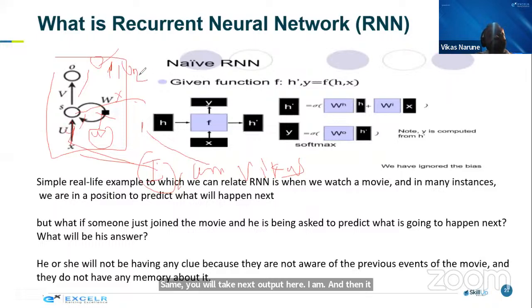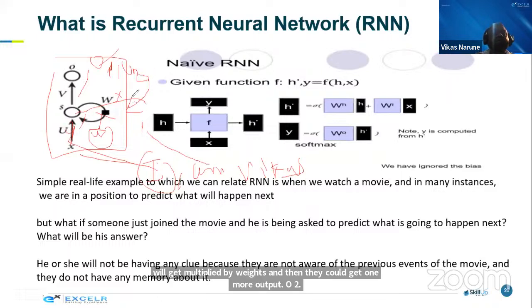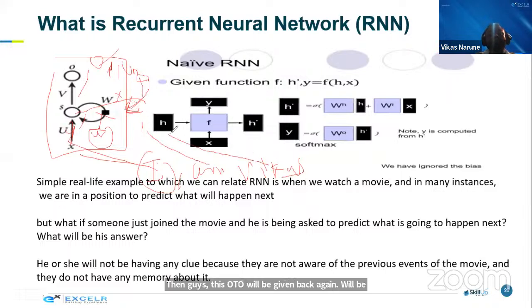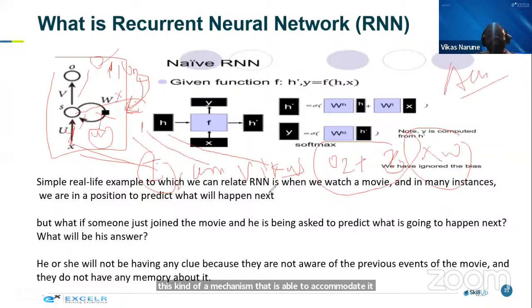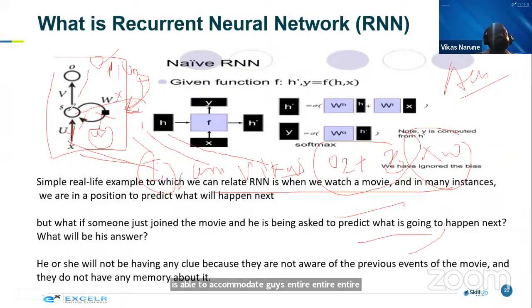Then, guys, this O2 will be given back again, and then it will take one more new input. Means what is happening? The previous output is getting combined with the next input. This kind of combination is getting multiplied by weights. By this kind of mechanism, it is able to accommodate entire sentences, large sentences, within a single neuron. That is why recurrent neural networks are different, guys.